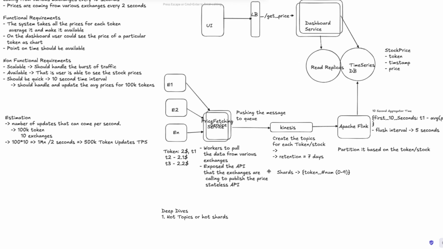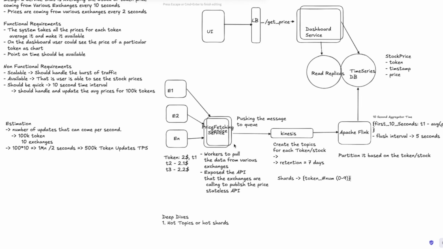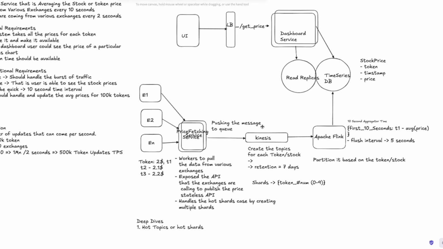So that's how you can handle Kinesis, and this is the service that handles the hot shards case by creating multiple shards, right? So this is what it will do. This service would create those topics and whatnot whenever it got in the data first. So this is how we can handle it.